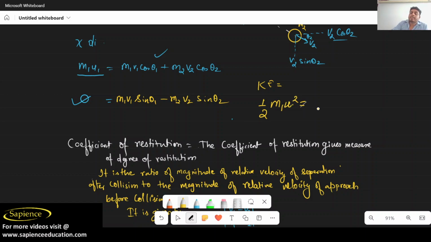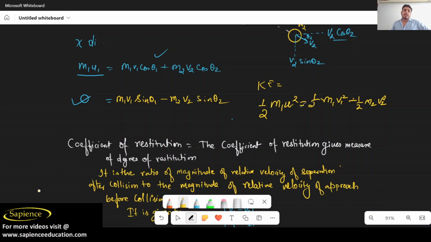This is equal to the final kinetic energy, which is 1 by 2 m1 v1 square plus 1 by 2 m2 into v2 square. I hope you have understood this equation.